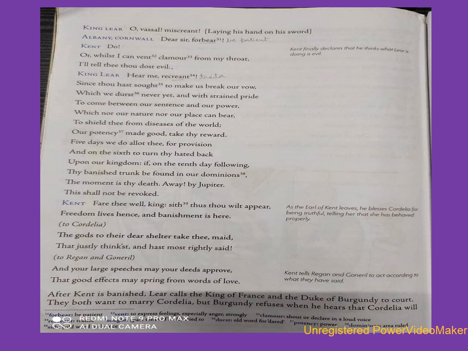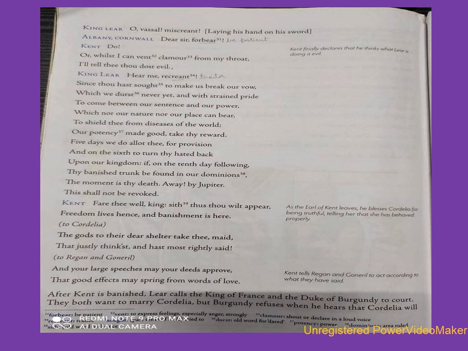To Regan and Goneril: And your large speeches may your deeds approve, that good effects may spring from words of love. So Kent says, okay, if that is your decision, then farewell to the king. If this is your act, it is clear that freedom has been banished from this kingdom. Means freedom has no space in your kingdom.